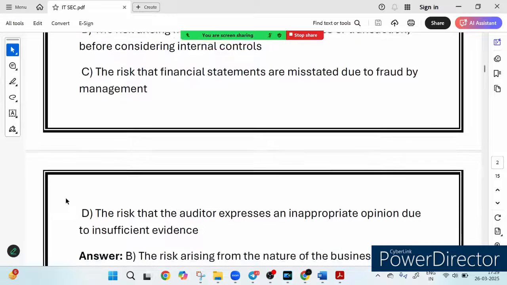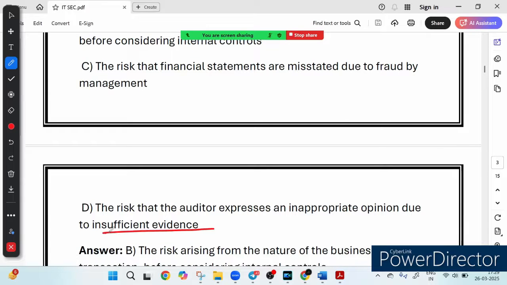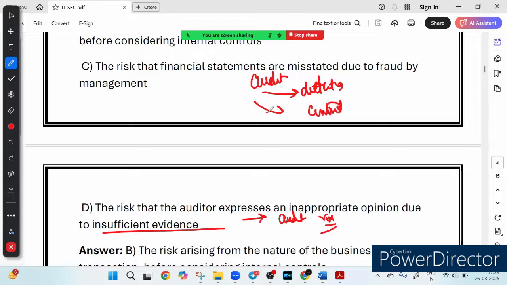And if you look at option number D, the risk that the auditor expresses an inappropriate opinion due to insufficient evidence. So this refers to audit risk, which is broader and includes detection risk. So audit risk includes everything. Audit risk includes detection risk. Audit risk includes control risk. Audit risk includes inherent risk, right? So that is why it is broader.